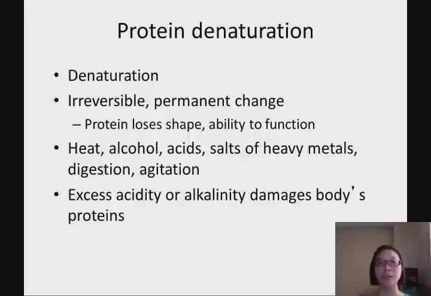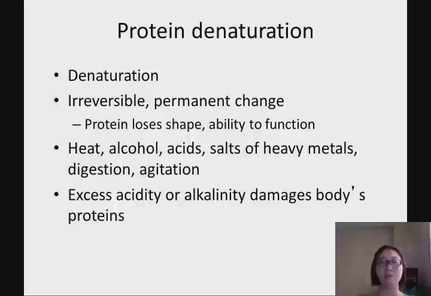First one is heat. Heat is very easy to understand. Think about when you cook an egg. When you have egg white, the color is translucent, a light yellowish color. But when you cook it with heat, the egg white converts to a white color, because you denature the protein. So heat is one of them.